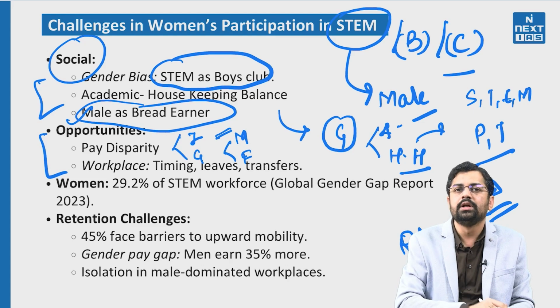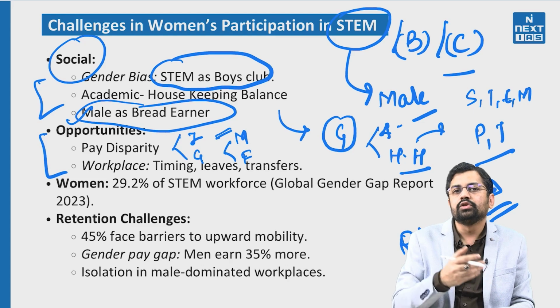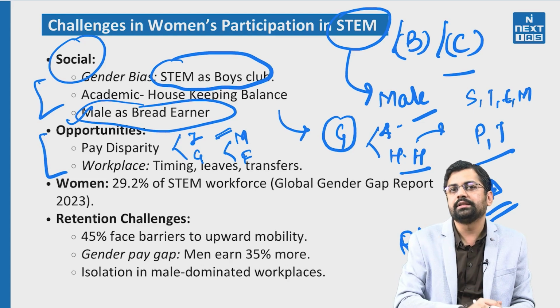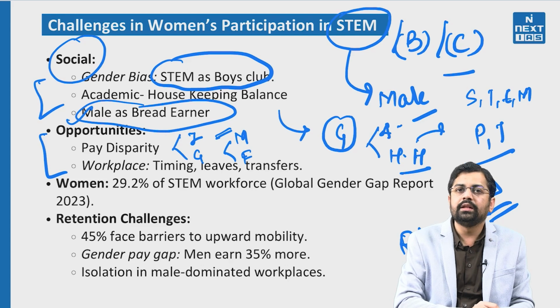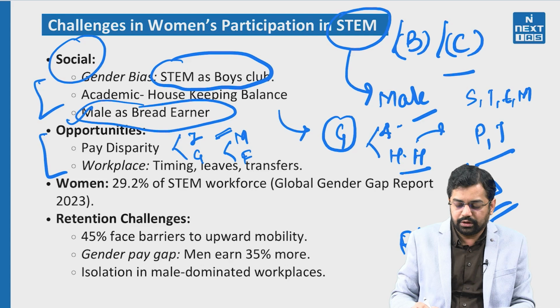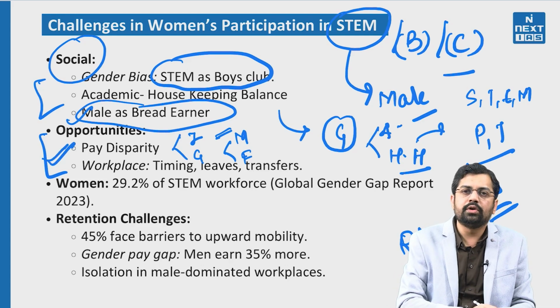So with respect to transfers, with respect to the leaves, with respect to the other aspects of women, sometimes it has been seen. So over a period of time, so many corporates have taken a very good initiative by making their office gender balanced, or by making their office gender neutral. Gender balance and gender neutral are the two major important developments in the corporate world, and especially after the liberalization, globalization, we have seen that so many new avenues have been created for women, right? Especially in the service sector, especially in the IT sector. So slowly the areas of opportunities for women are progressing, but still there is so much gap.